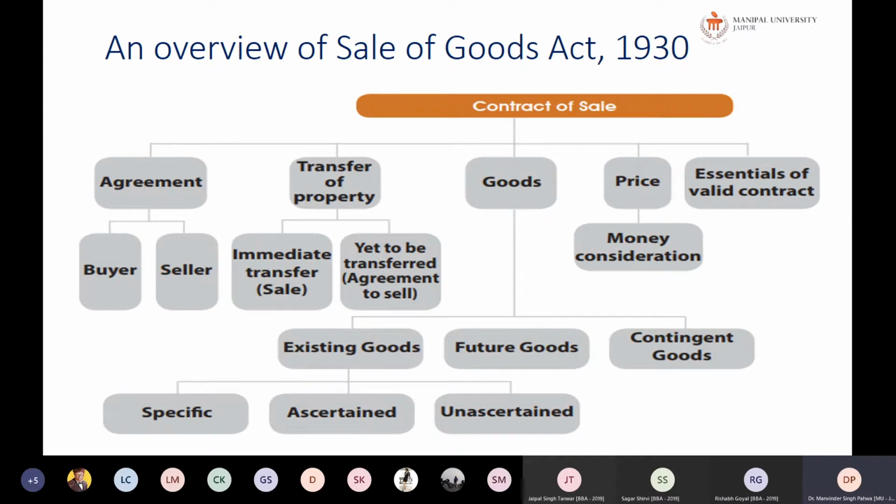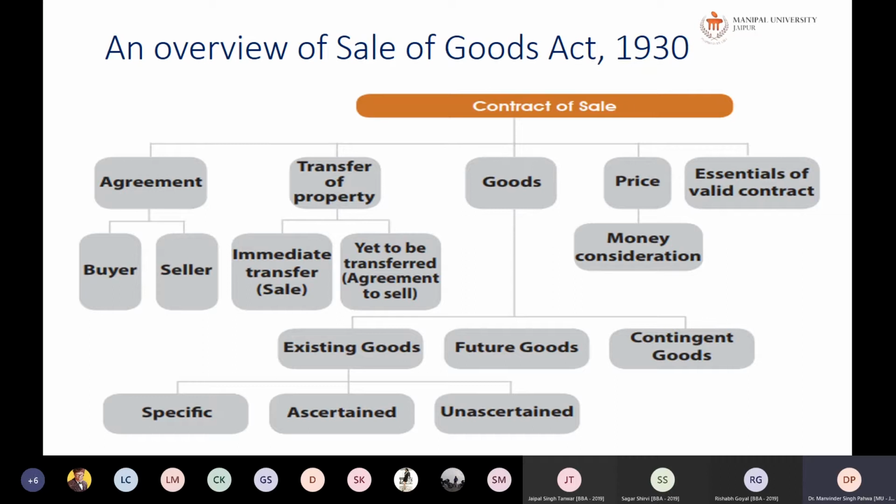Okay, so an agreement of transfer of property in goods for a certain price is there, and this particular contract must have all the essentials of a valid contract. So in the agreement there have to be two parties, the buyer and the seller, and the transfer of property can happen. There can be immediate transfer of property, and transfer of property yet to be done in the near future.